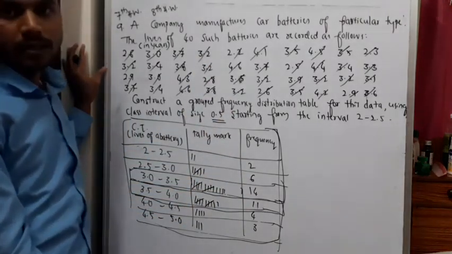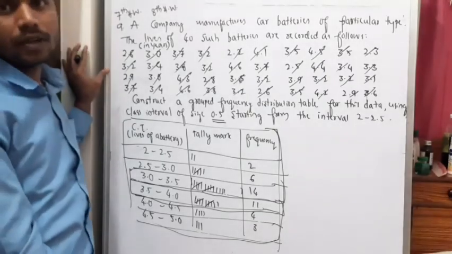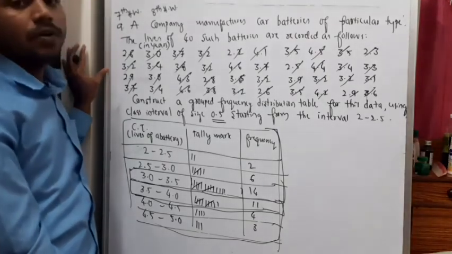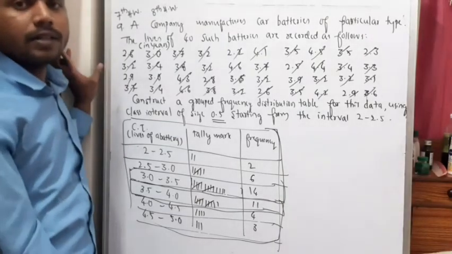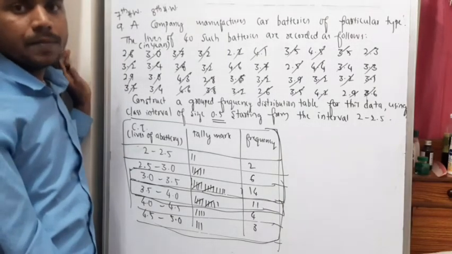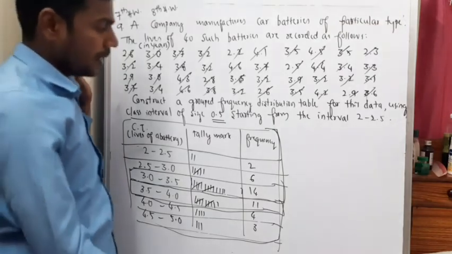So this concludes your statistics. Exercise 14.3 and 14.4 are not in your syllabus, so please note this down. This concludes statistics. In the next video we'll move to probability. Okay, thank you.